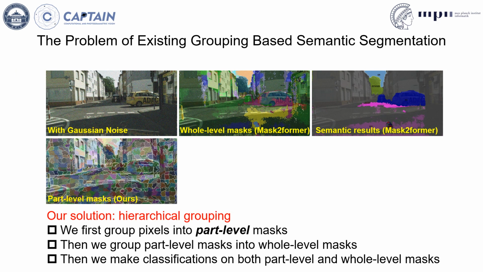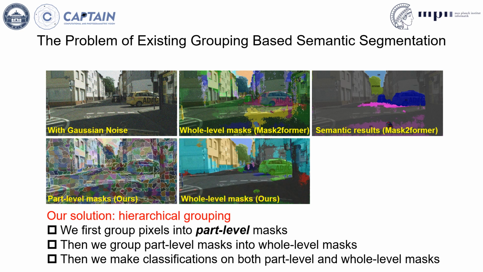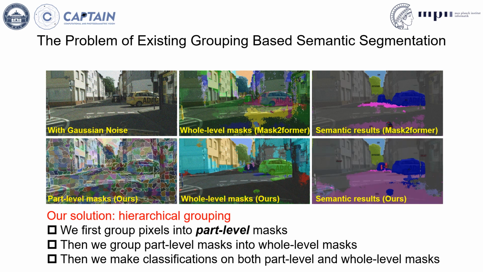To address the mentioned issue, we propose to use a hierarchical grouping pipeline. We first group pixels into part-level masks. It is much easier than grouping pixels directly into whole-level masks, since the pixels inside a local region are more coherent. Then we group the part-level masks into whole-level masks. We make classifications on both part-level and whole-level masks. Finally, we combine the semantic segmentation results of two levels as final predictions.